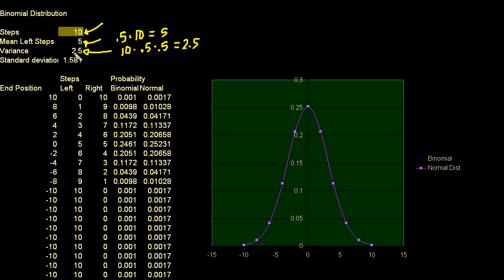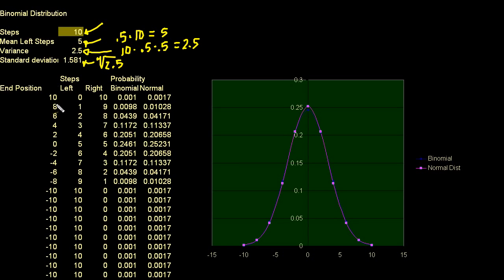If you actually click on the cell and look at the actual formula, I did that, although sometimes when you see it in Excel, it's a little bit confusing. And this is just the square root of that number. The standard deviation is just the square root of the variance. So that's just the square root of 2.5.